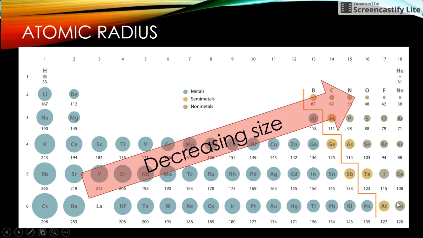The noble gases get bigger as you go down. The halogens get bigger as you go down. Size is increasing as you go down a group, and size decreases as you go across a period.